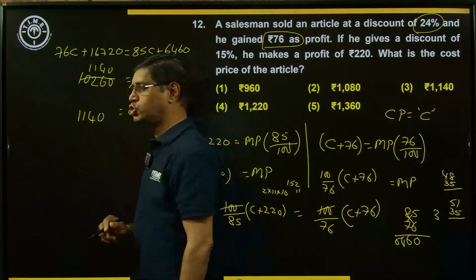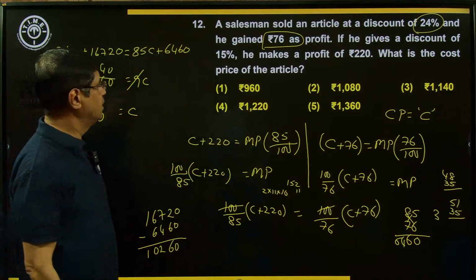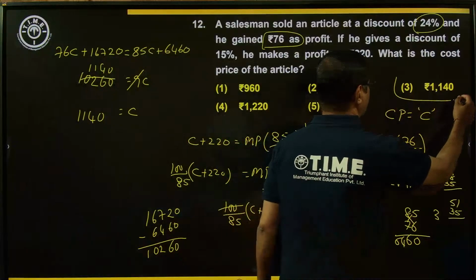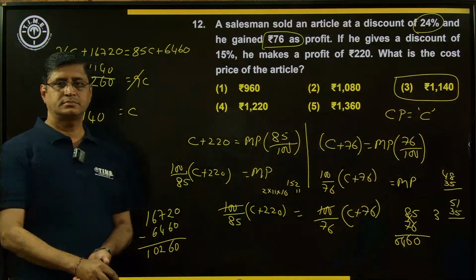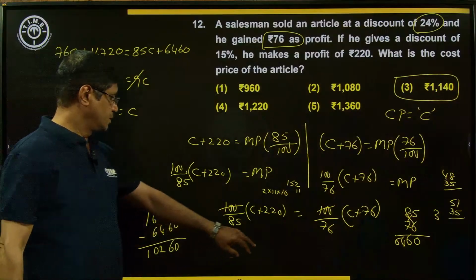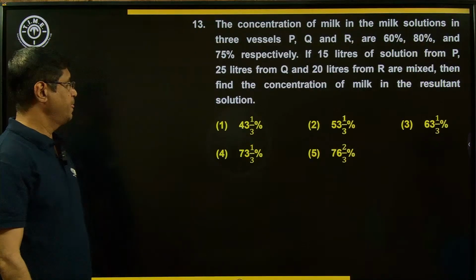Now just observe the choices. Which choice is the right answer? Option number 3. The third choice is the correct option. Okay. Next question on your screen.